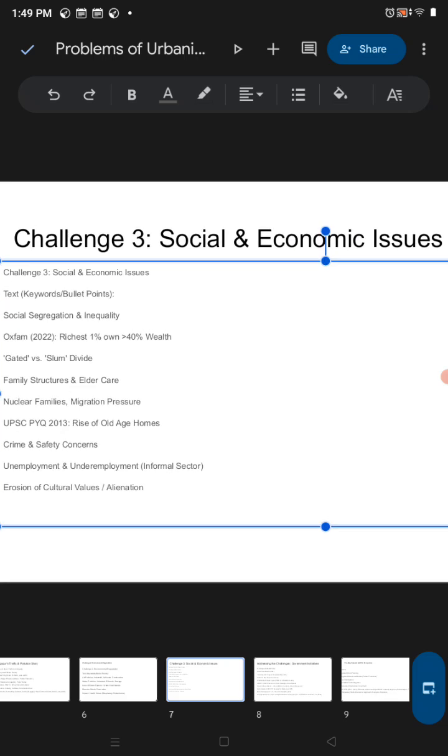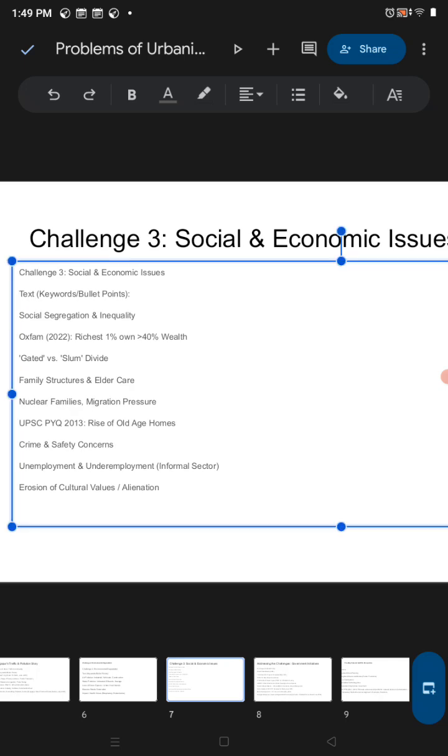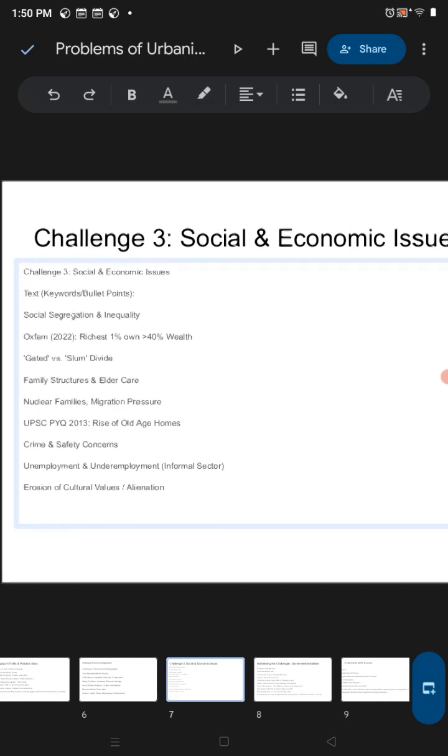It also impacts family structure and elder care, because in urban city areas more of the families are nuclear. And for that it becomes a very big burden on the parents to take care of their children and the elders. In village areas we get that facility free of cost because of the joint family structure. Okay, nuclear families.